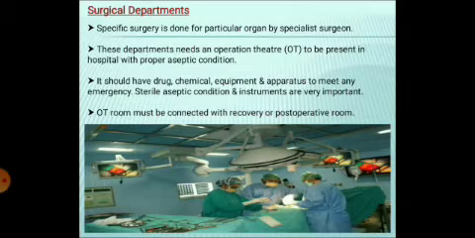Emergency operations or pre-planned operations can be performed in these operation theatres, or the surgical departments of a hospital, which are also connected with a recovery or post-operative room, where post-surgical care can be provided to the patients until recovery. Then from the surgical departments they are shifted again to the clinical department for regular monitoring.